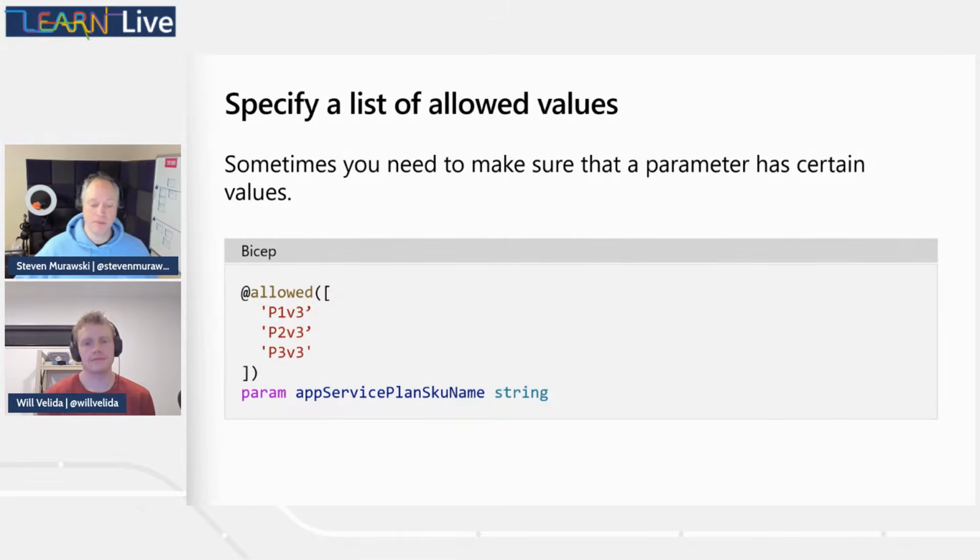This is really helpful if you're in your environment. If you need to do something like, all right, we've approved these 3 SKUs for use in our environments, and so you could pick from those, or these are the regions that we need to deploy to, or that particular service is involved in. Now you can go a little overboard with allowed values, right, Will?